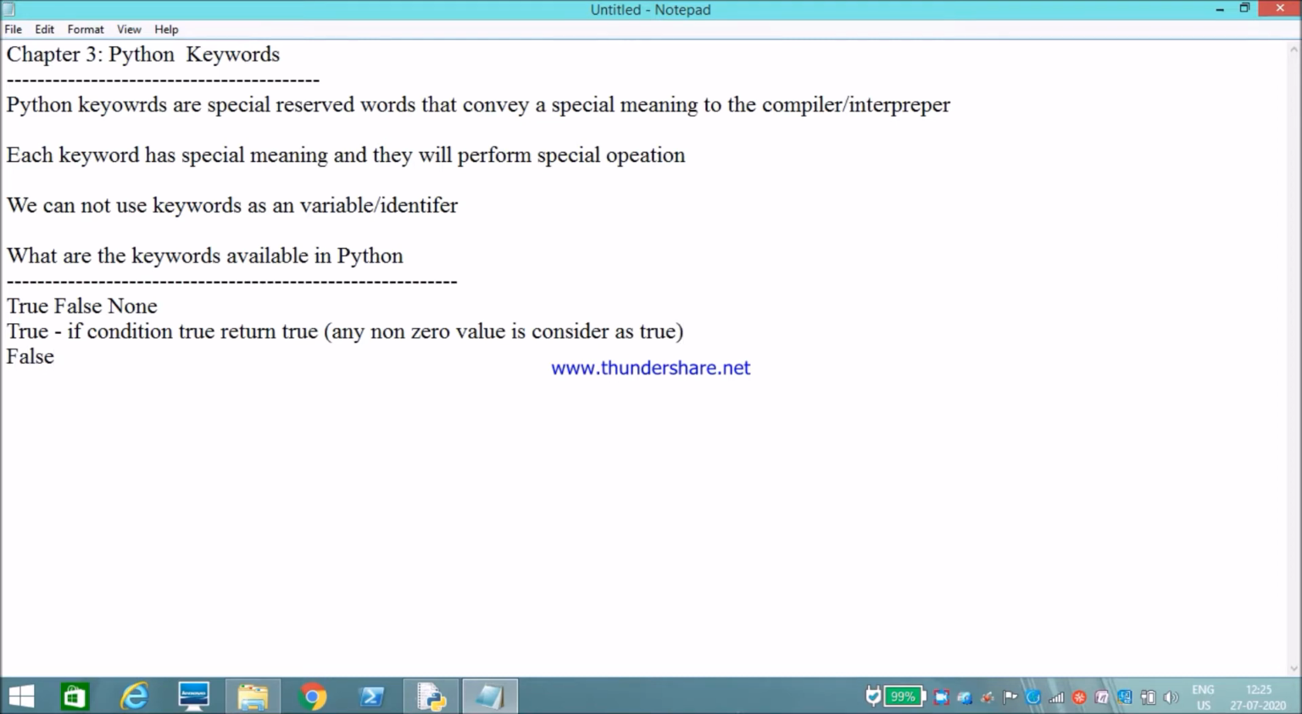Next, False. If the condition is false, it returns False. Keep this in mind: the first character is capital in True, False, None, and all the other keywords will be in lowercase, except these three. Any zero value is considered as False.